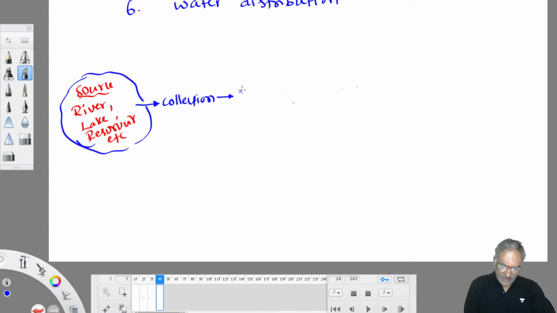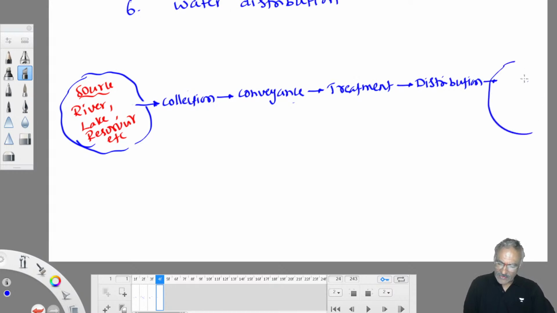Second job is conveyance. Third job is treatment. Fourth job is distribution. Distribute this water to the public. If you see the content now, the content composes this only.